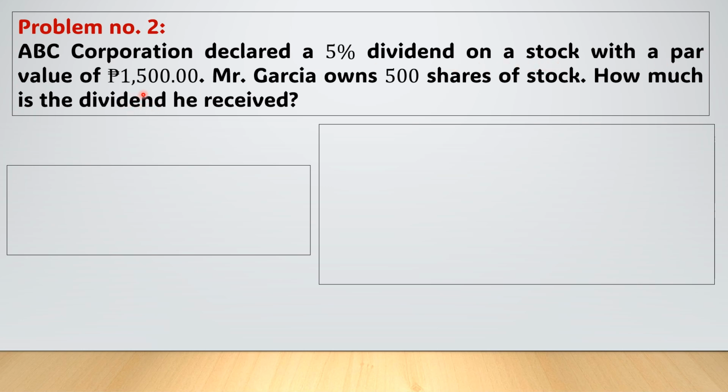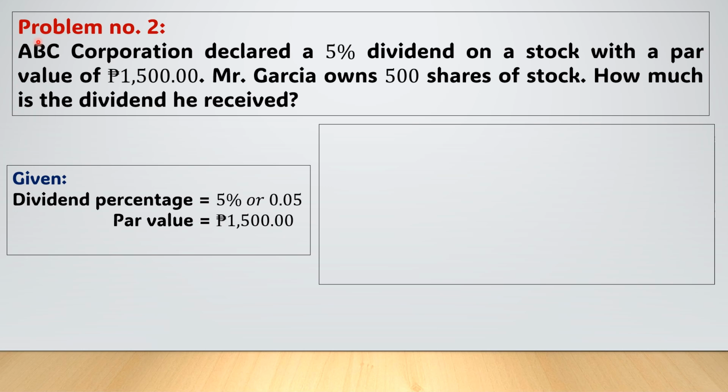Okay? Next, for our problem number 2, ABC Corporation declared a 5% dividend on the stock with a par value of 1,500 pesos. Mr. Garcia owns 500 shares of stock. How much is the dividend he received? Alright? So again, alamin natin ang mga given. Una po, meron tayong dividend percentage. So yun po ang 5% or 0.05. Meron po tayong par value na 1,500 pesos. And we have also number of shares, 500.